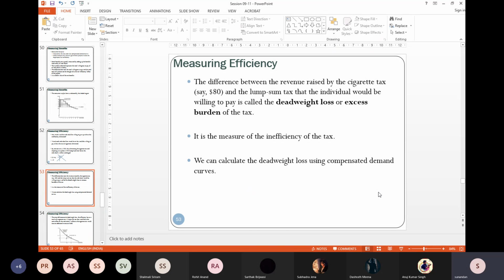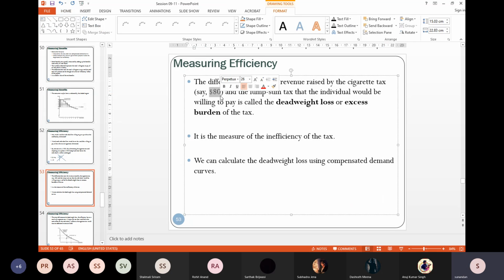Now suppose that initially the ad valorem tax, so P into small t, was less than 100, suppose $80, and this person was willing to pay, say, a $100 lump sum tax.